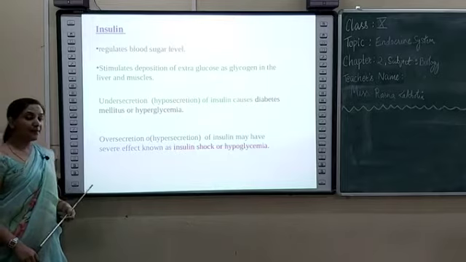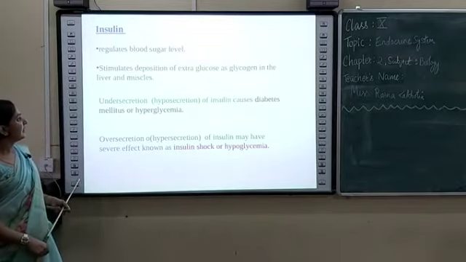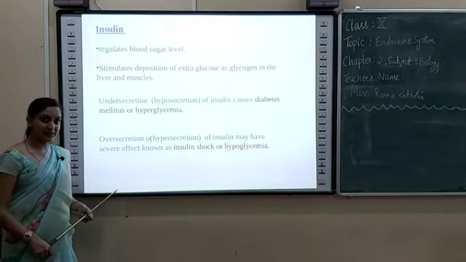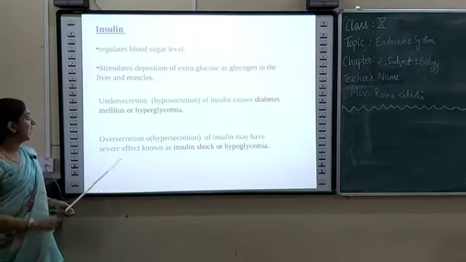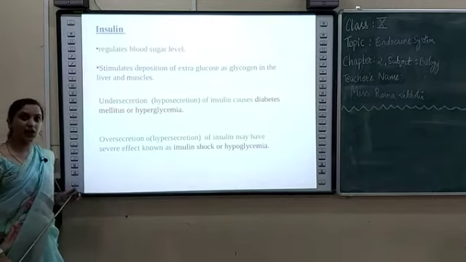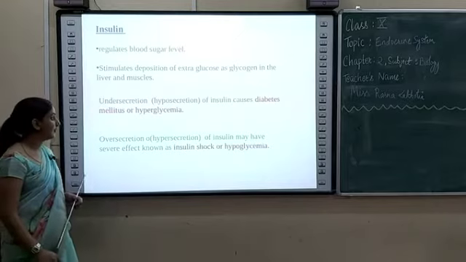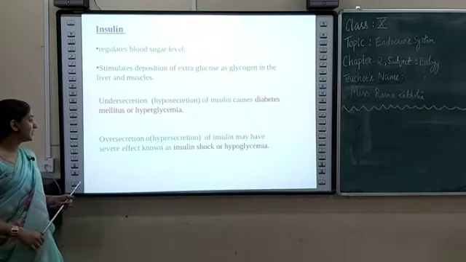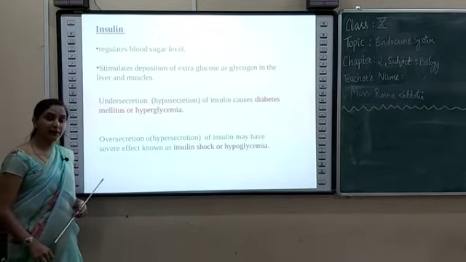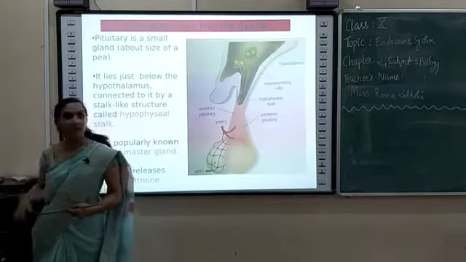If insulin is secreted in lesser amount in your body, it causes diabetes mellitus or hyperglycemia. And over secretion of insulin causes a severe effect known as insulin shock or hypoglycemia.